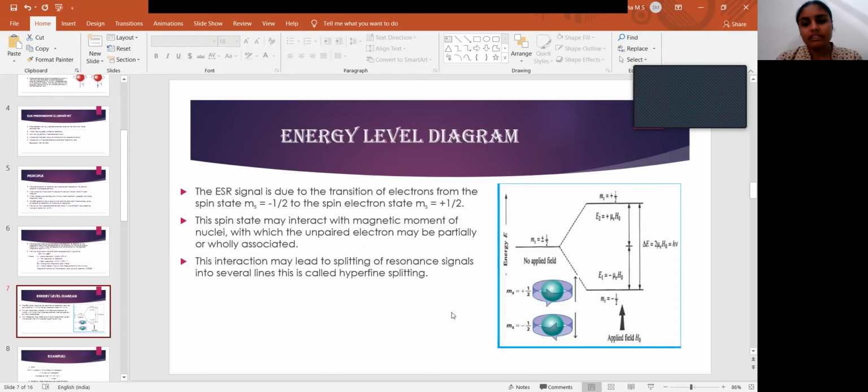And this is the energy level diagram. Here the ESR signal is due to the transition of electrons from the spin state ms equals minus 1 by 2 to the spin state ms equals plus 1 by 2. The spin state may interact with the magnetic moment of nuclei with which the unpaired electron may be partially or fully associated. These interactions may lead to the splitting of resonance signals into several lines. This is called hyperfine splitting.